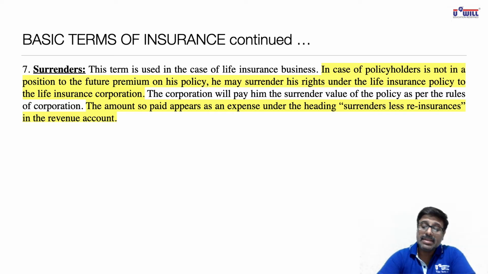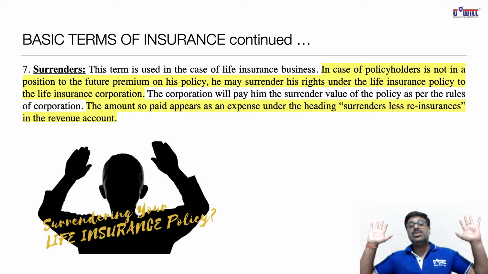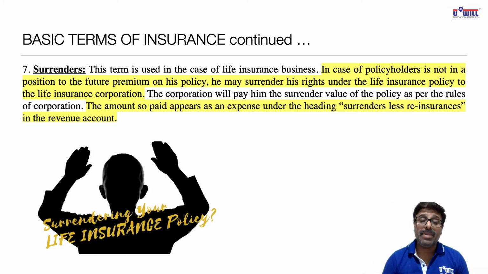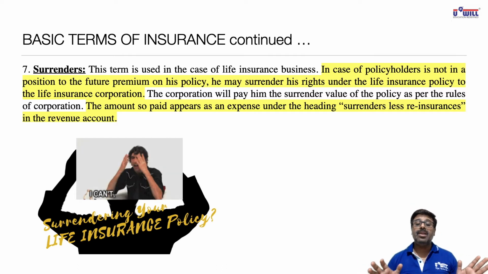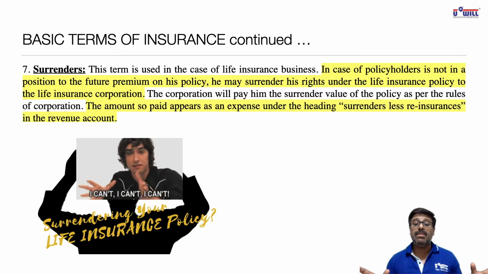See, many times it happens that you want to surrender your life insurance policy. You start paying the premium at the age of 30. After you reach the age of 45, your policy is up till the age of 60. But after you reach the age of 45, you find that now you don't want to pay the premium. You cannot pay the premium. You cannot afford to pay the premium. Your incomes have stopped.